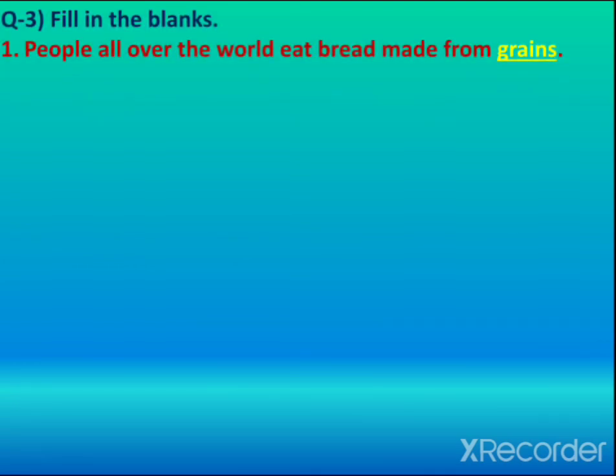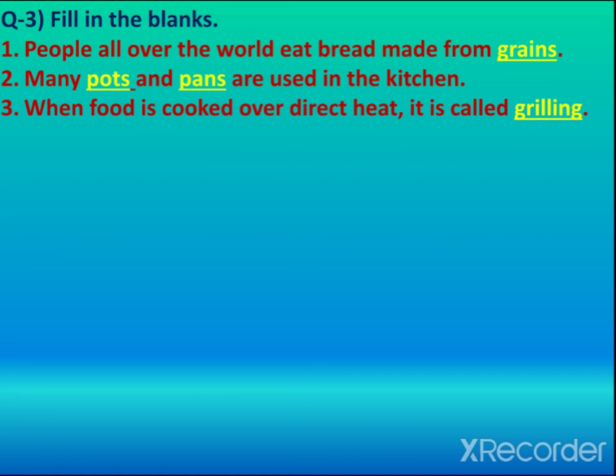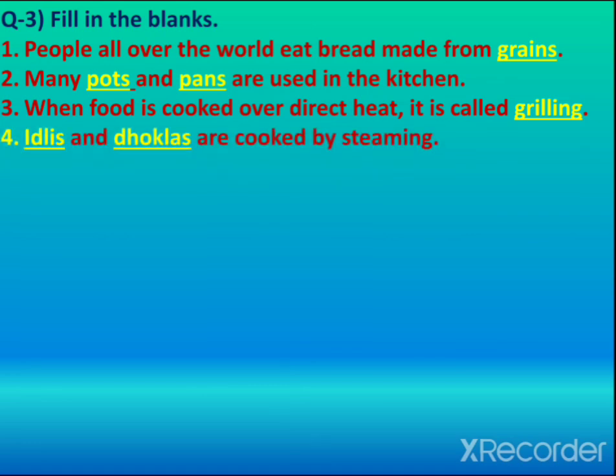Now question number 3, fill in the blanks. First, people all over the world eat bread made from blank. Answer: grains. Second, many blank and blank are used in the kitchen. Answer: pots and pans. Third, when food is cooked over a direct heat, it is called blank. Answer: grilling. Fourth, blank and blank are cooked by steaming. Answer: idlis and dhoklas. Fifth, blank kills the germs present in the food. Answer: boiling.